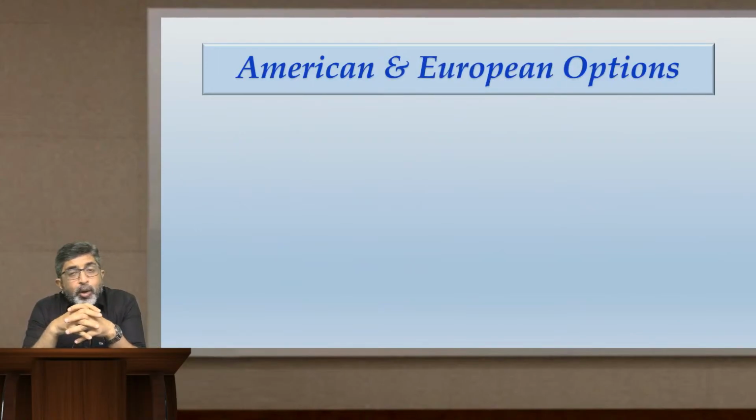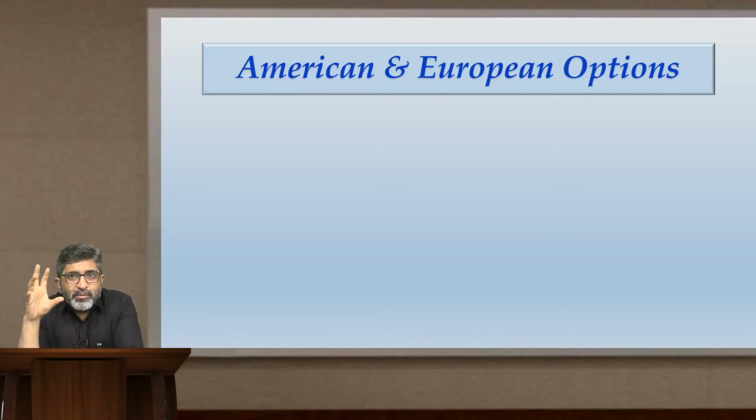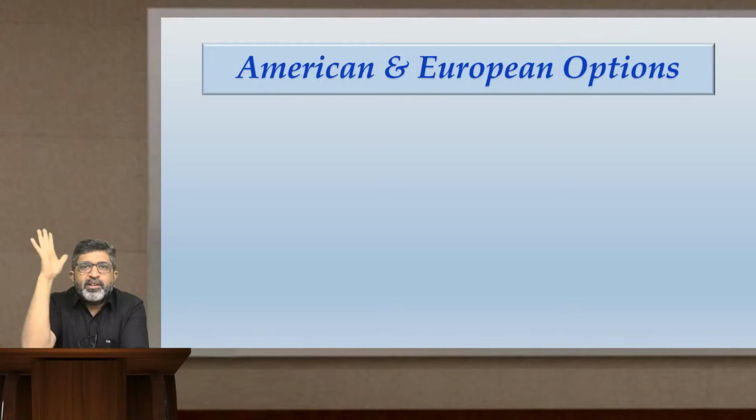American options and European options are two typical styles of options that prevail worldwide in various derivative markets. Now, it's not having any concern with the geographical region like America or Europe. This is basically a style of the option. American options can be exercised at any point of time on or before their expiry. That means American options are ready to be exercised the moment you enter into such a contract.